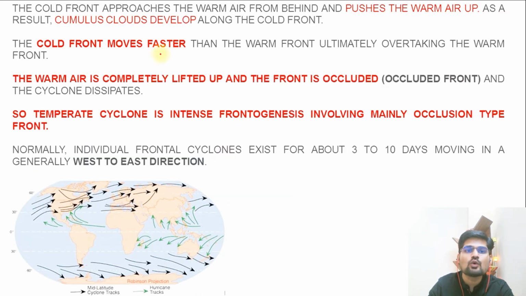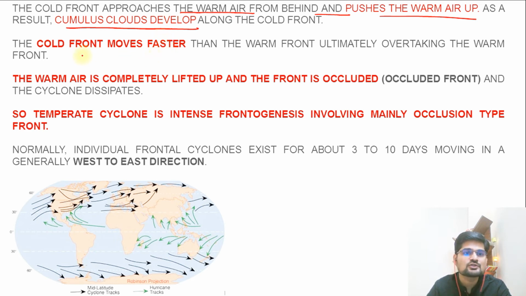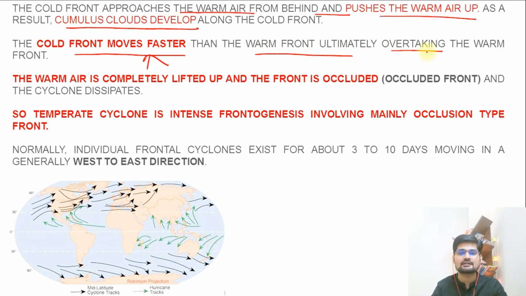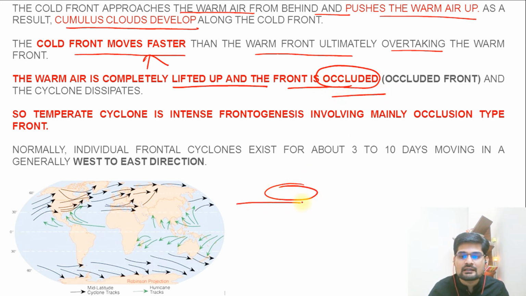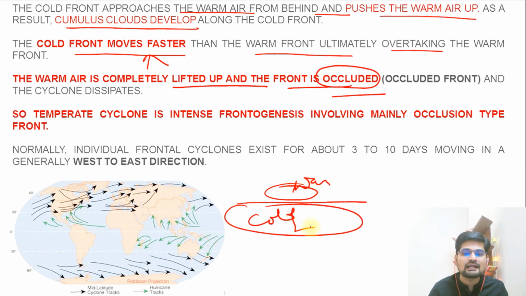So what happens? The cold front approaches the warm air from behind and pushes the warm air up. As a result, cumulus clouds develop. Remember, we have already learned about the front formation, air fronts. So cold front moves faster, right? Then it ultimately overtakes the warm front. So cold front is the winner in the fight. So warm air is completely lifted up and the front is occluded. Remember the obstructed. So this area is completely occluded. It means now it is completely warm here and this entire region is cold, right? So this is what happens here in the occluded front segment.